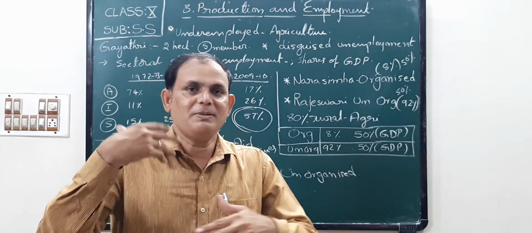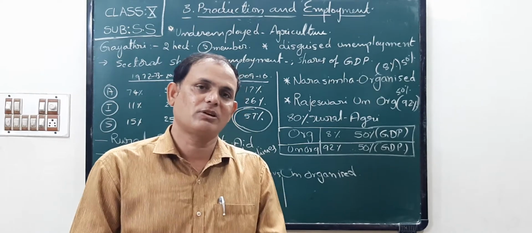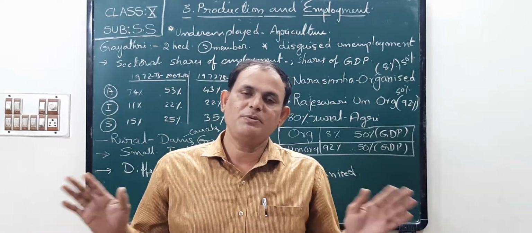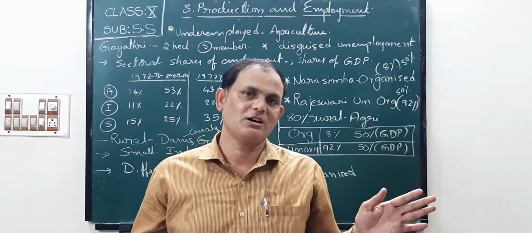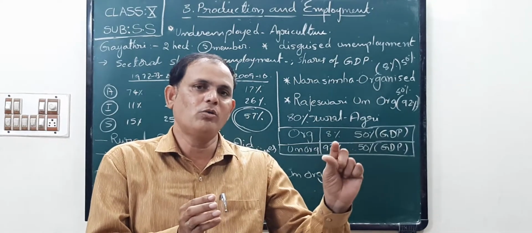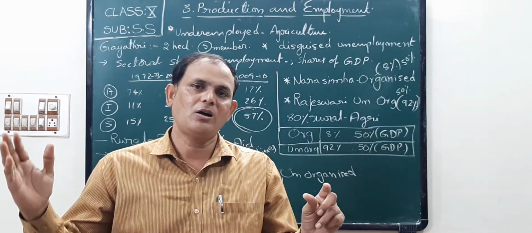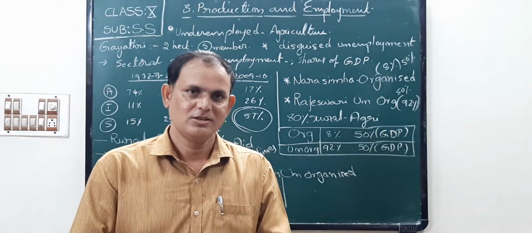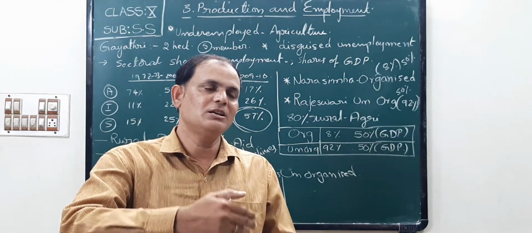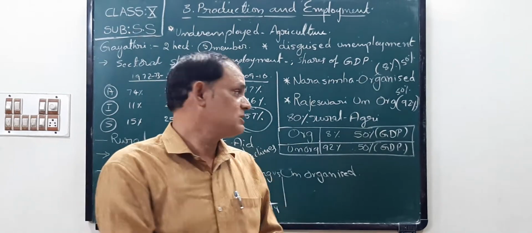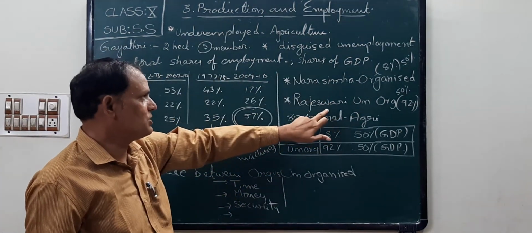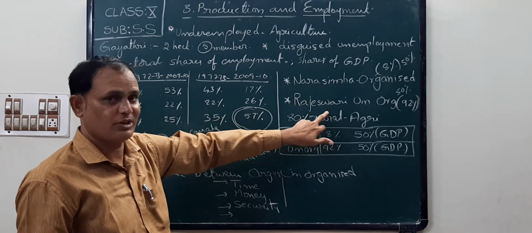So many benefits are there for organized sector workers, but in the unorganized sector no benefits are given by the authorities. They only give a small amount after the hard labor of the workers. So that is why people want to join the organized sector. This was the position of Narasimha and Rajeshwari.